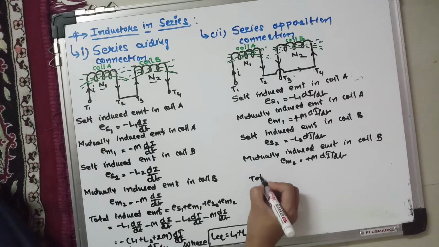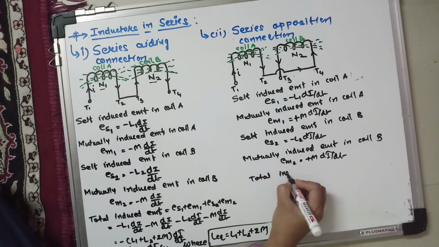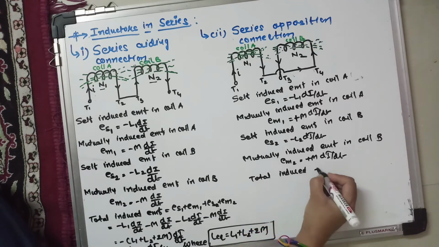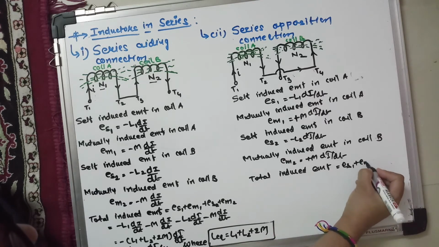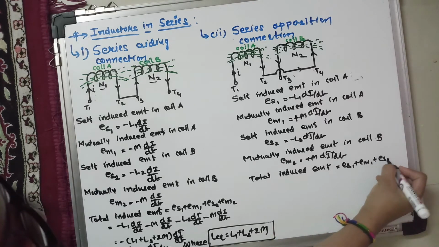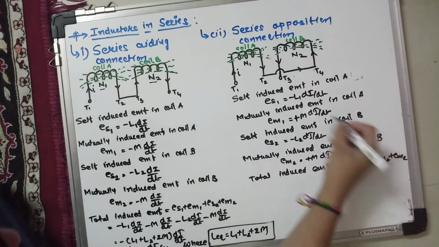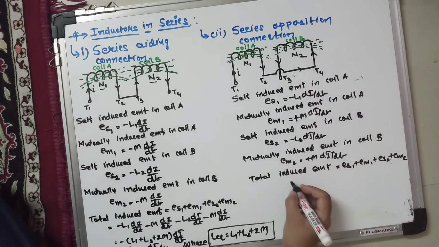So the total induced EMF is equal to ES1 plus EM1 plus ES2 plus EM2, meaning the algebraic sum of all the induced EMFs.